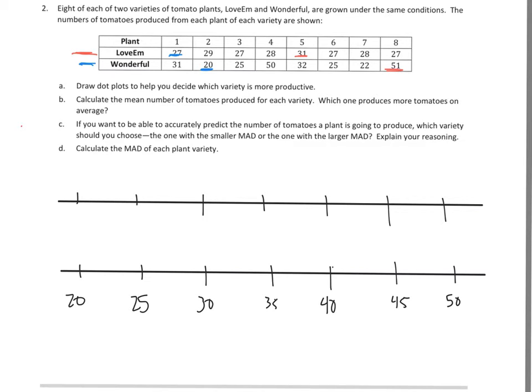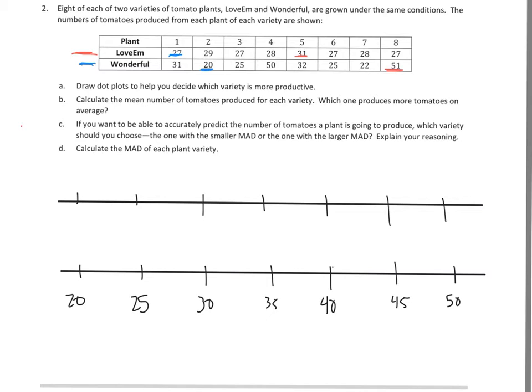So there's my drawings right there, at least for my number lines. So now I'm going to plot these in, and I want to keep them, and the reason why I didn't put the numbers on the top number line is because they're matching up with the lower one. So those are my 2 different dot plots.